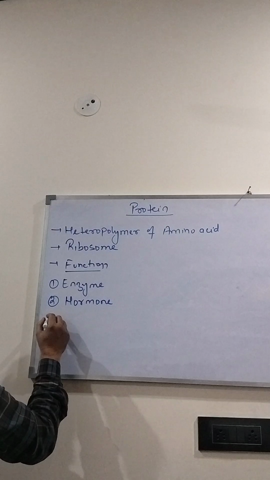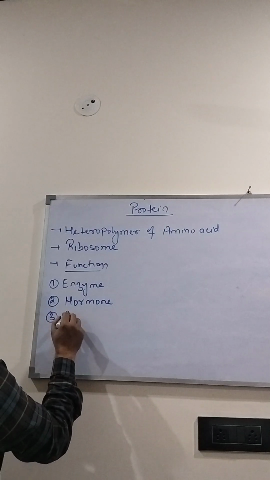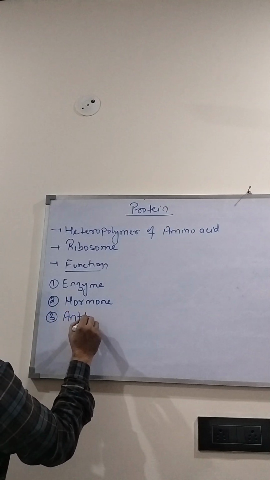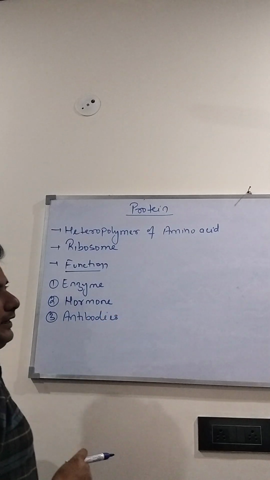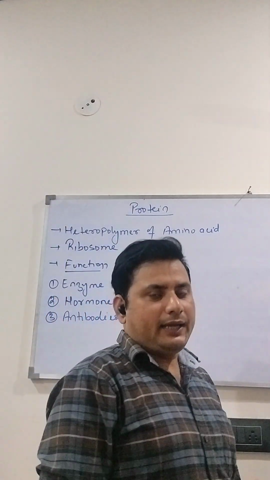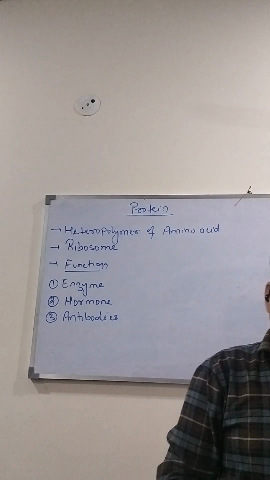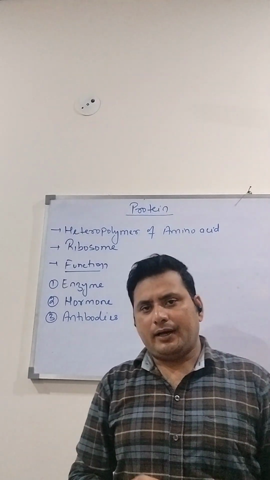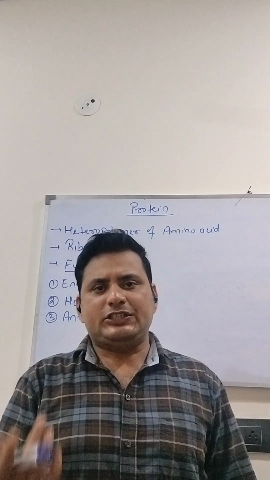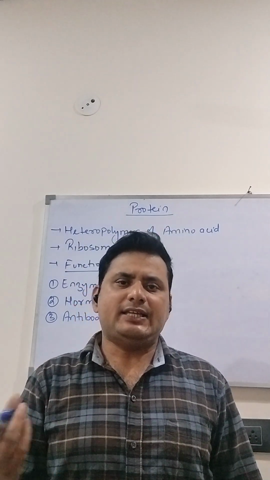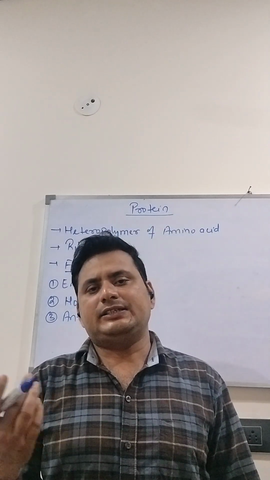The next function of protein is antibodies. The antibodies which provide protection against any antigen or infection are also made up of protein. There are five different types of antibodies: IgG, IgE, IgM, IgA and IgD.